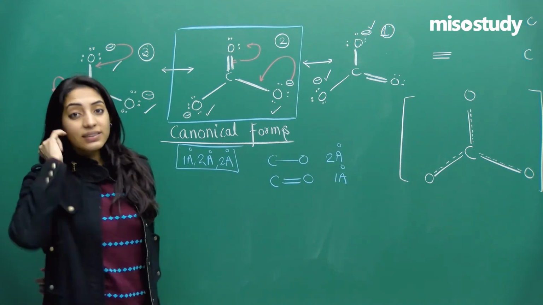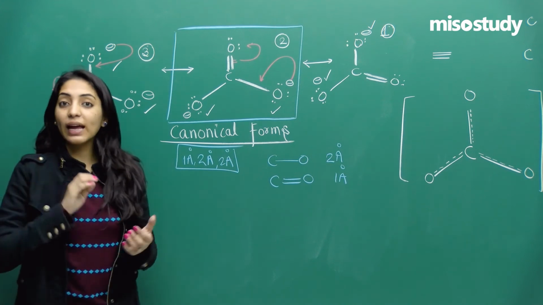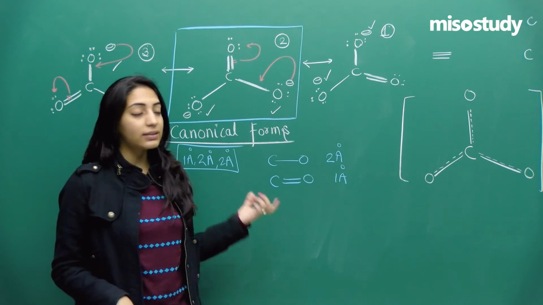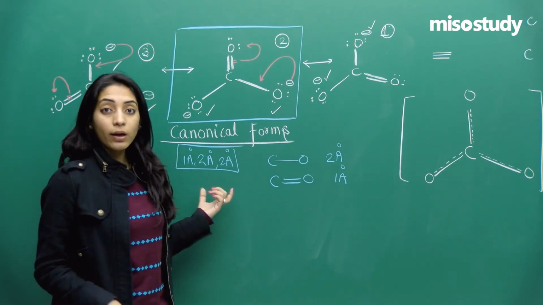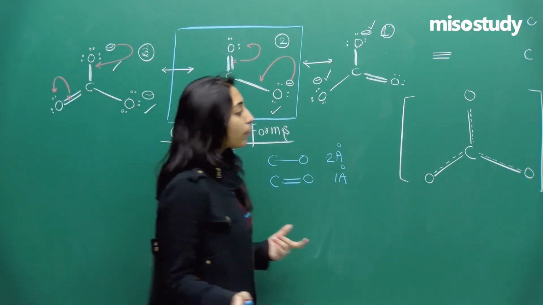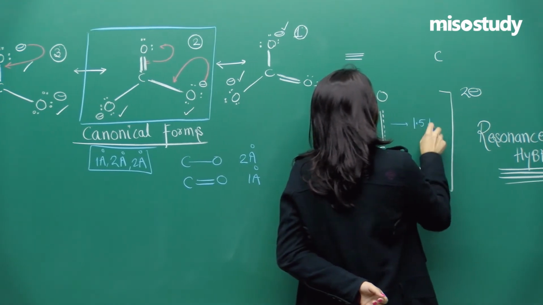But this is what is theoretical. Theoretically, I thought this will happen. But when I actually went to the experimentation lab, when I did the spectrometric details, I got to know, no, not 2 bond lengths are the same and one another bond length is different. What happens is actually all the bond lengths have a total of 1.5 angstrom length.